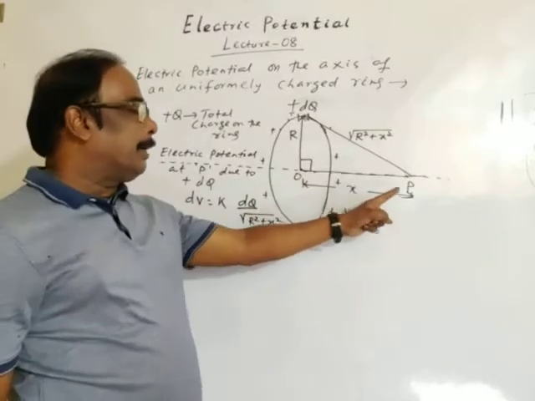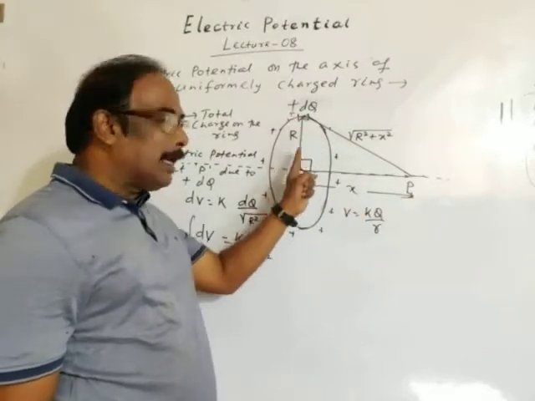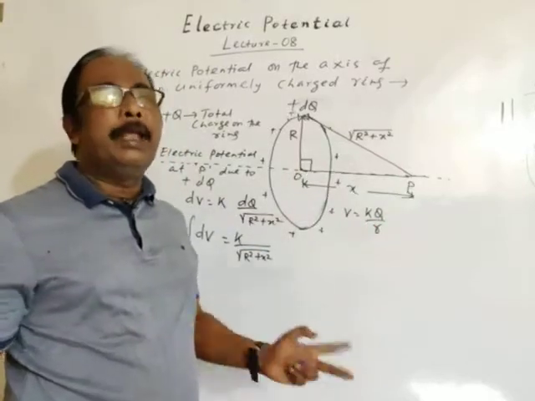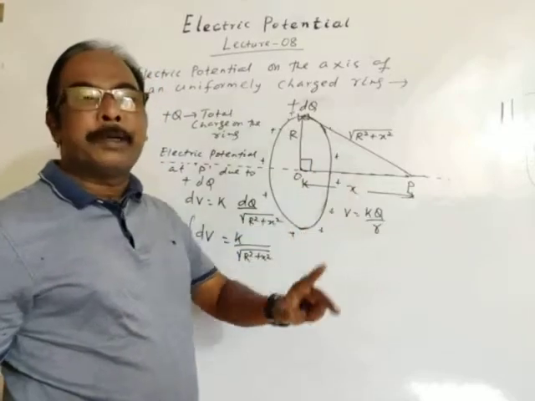We have taken a particular distance x, a given distance, and r is constant. Of course, x may vary, and we will see the variation of potential with respect to x.